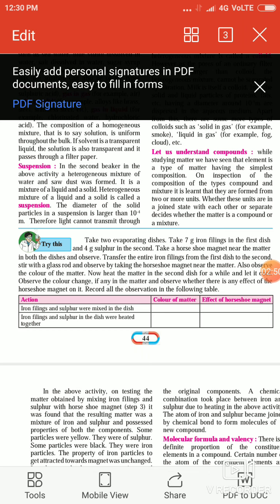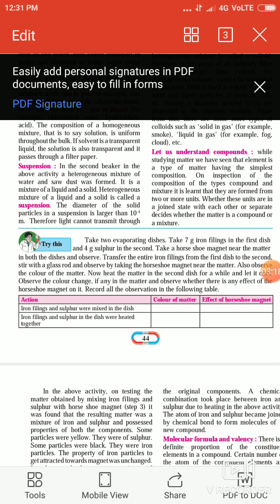Some particles were black, that is iron. So these were iron particles. The property of iron particles to get attracted towards the magnet was unchanged. Even after mixing, the property of iron filling has not changed. The magnet can attract the iron fillings.